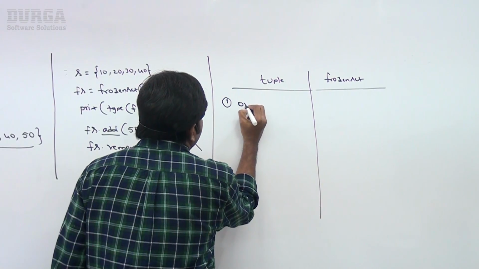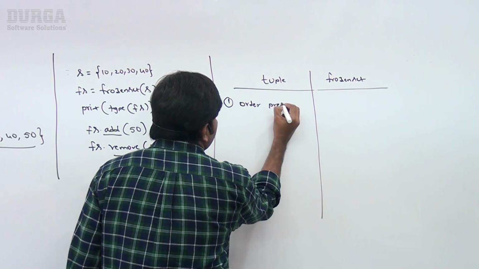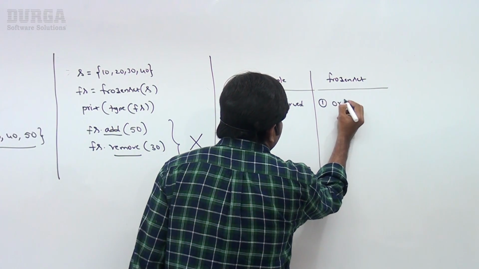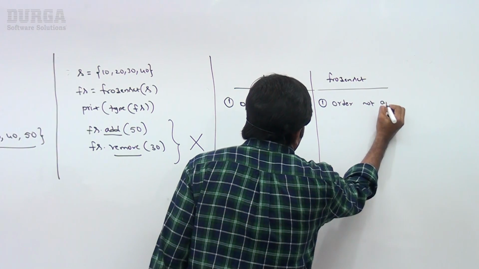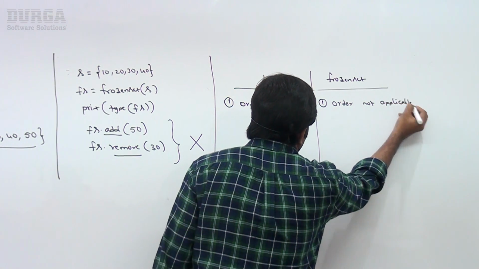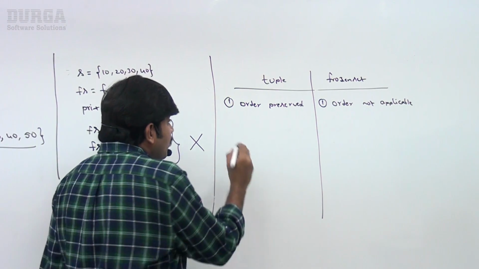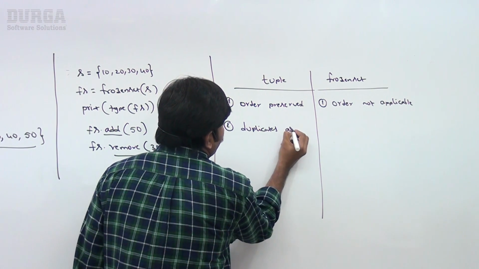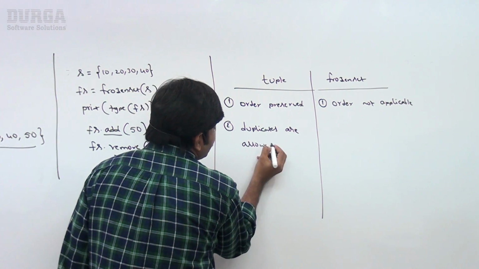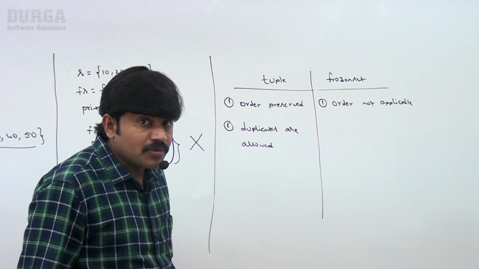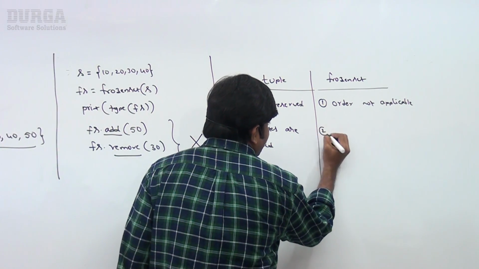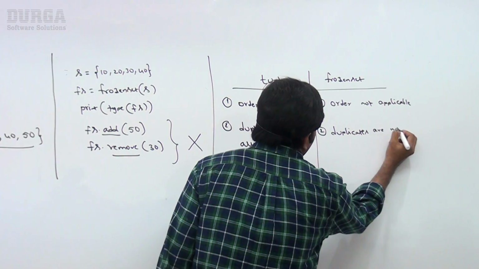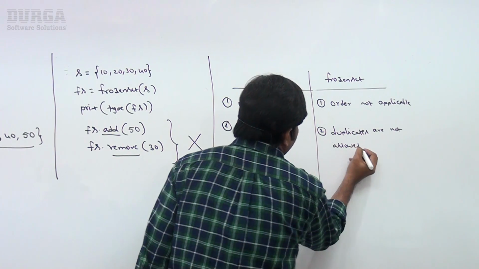In a tuple, order is preserved. Order is important, but in frozen set, order is not applicable. Remember this one. Insertion order is not applicable. Next, second one: in a tuple, duplicates are allowed. But what about frozen set? For frozen set or set, duplicates are not allowed. I hope that is clear.